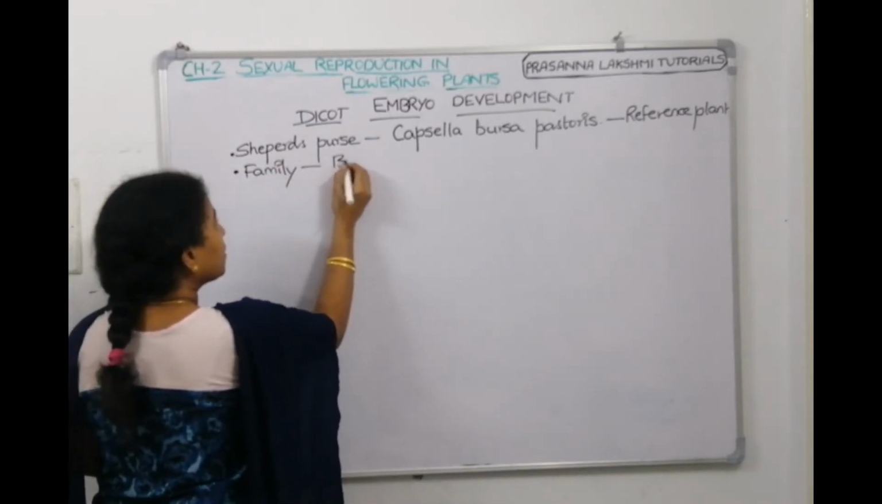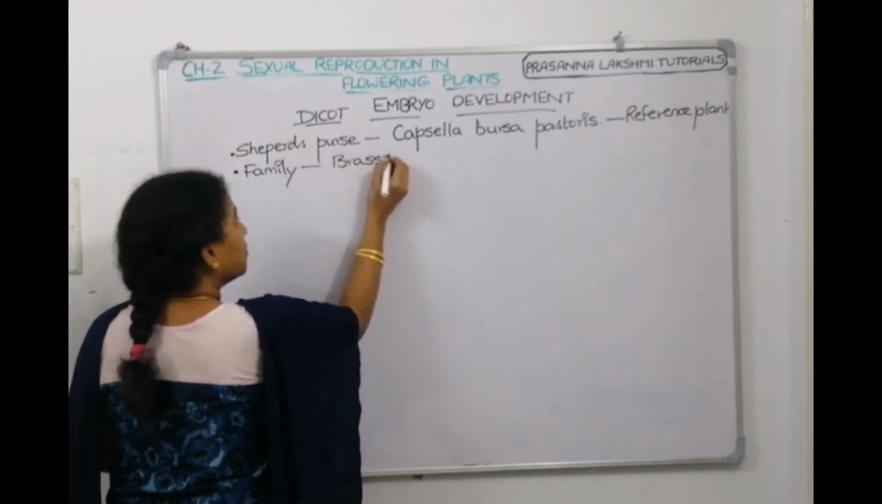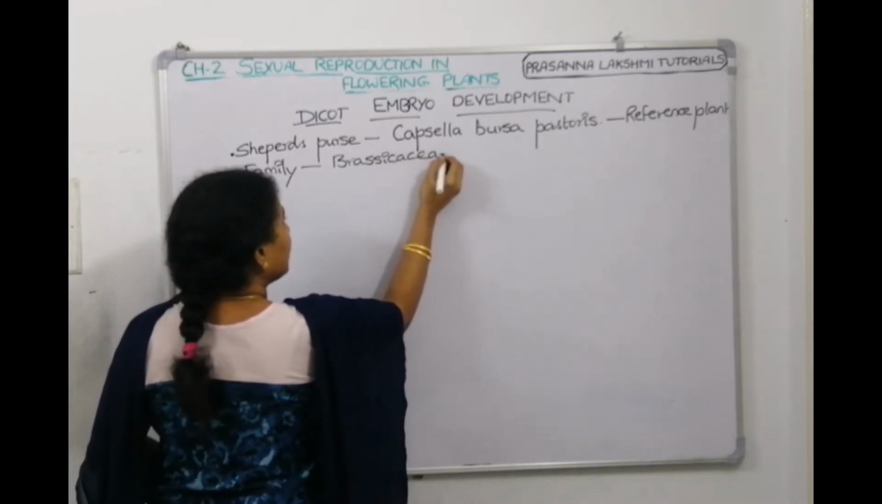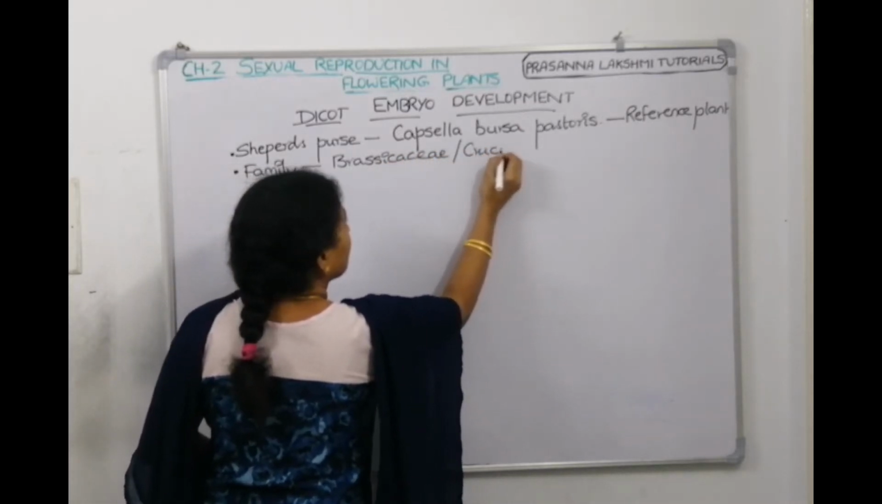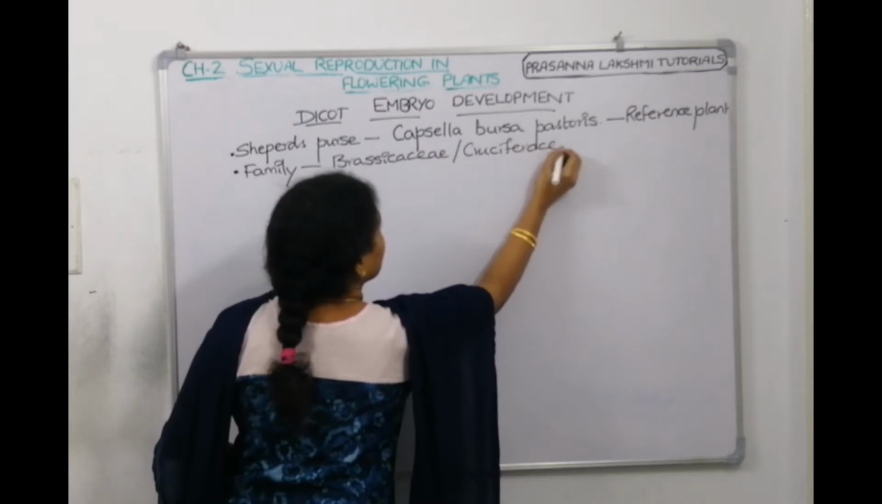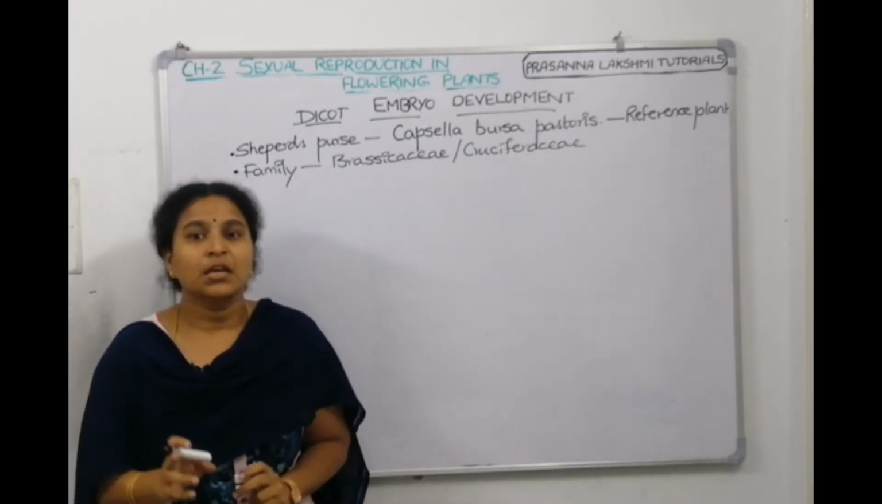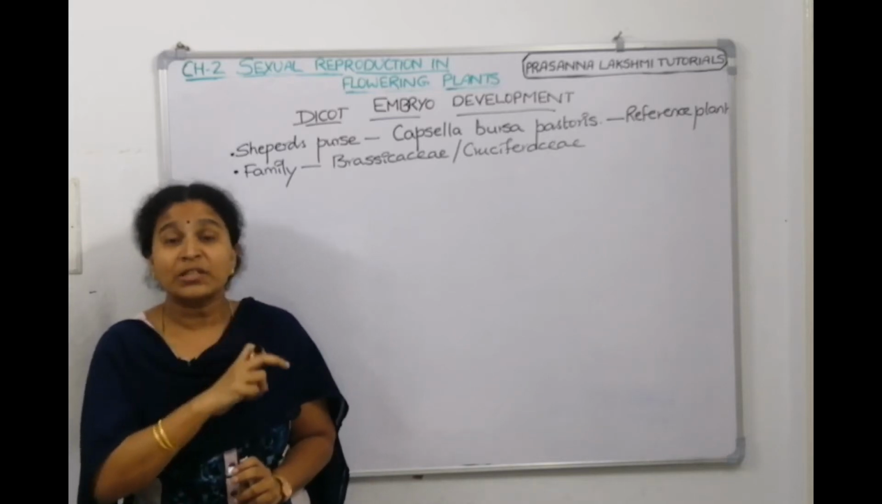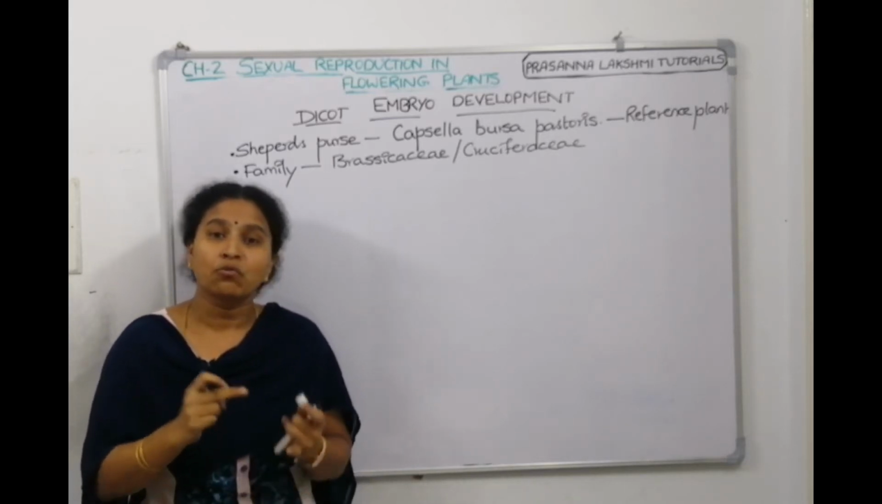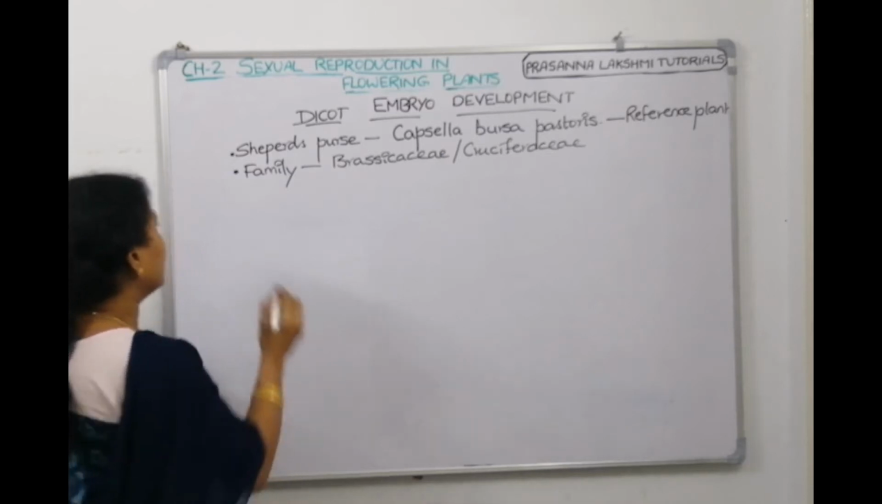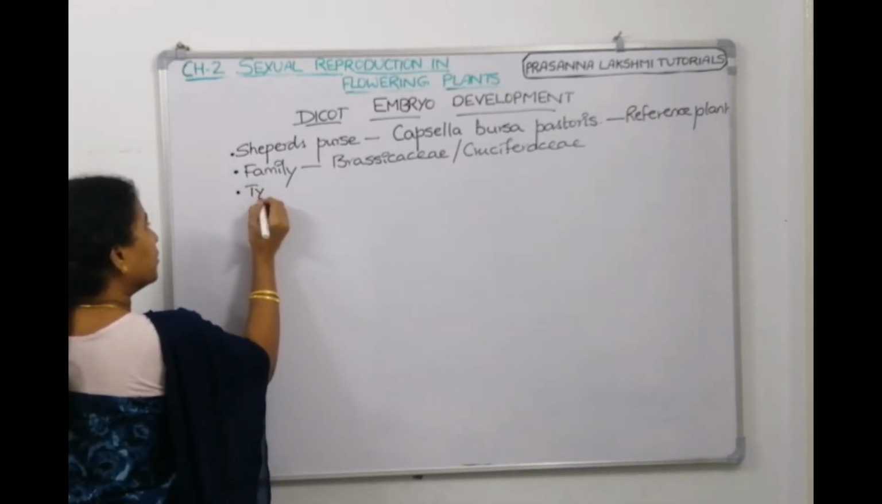It belongs to a family called Brassicaceae, which is also called Cruciferaceae, right? Brassicaceae family is also called Cruciferaceae. So, if we tell which type of embryo development it is, it is the crucifer type of embryo development. So, the type of embryo development is,